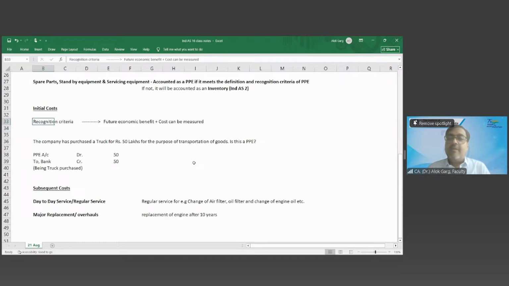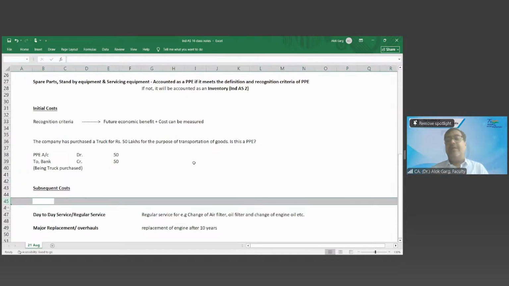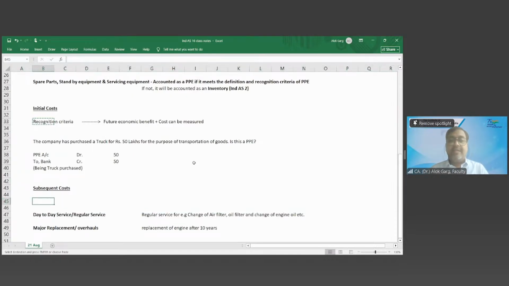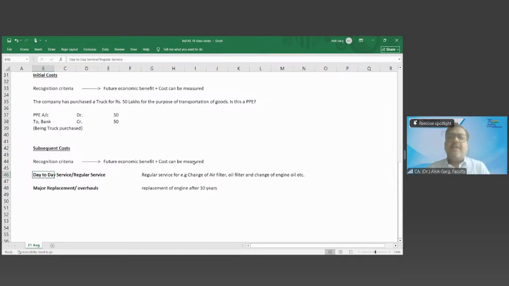Okay. Friends, the standard says that for the subsequent cost, the same criteria needs to be seen. If this criteria is fulfilled, then that item has to be capitalized as a fixed asset. Then the item has to be capitalized as PPE. Subsequent cost. Friends, in day-to-day service or regular service, is this meeting the recognition criteria of future economic benefit plus cost can be measured reliably?